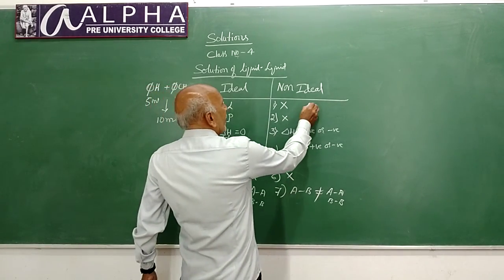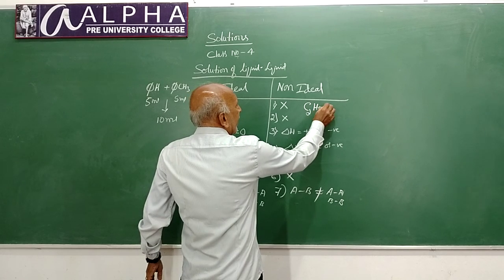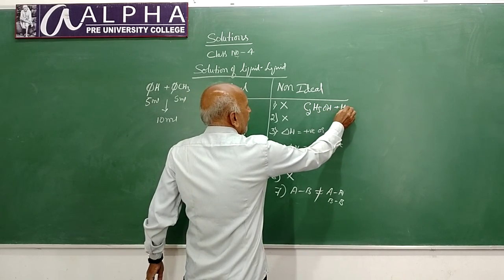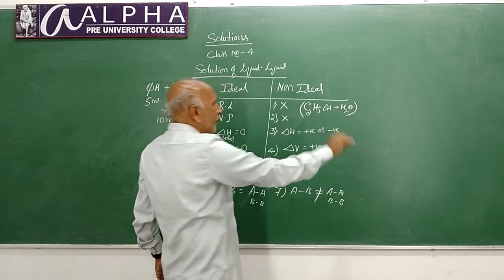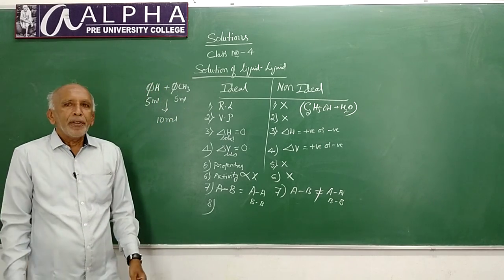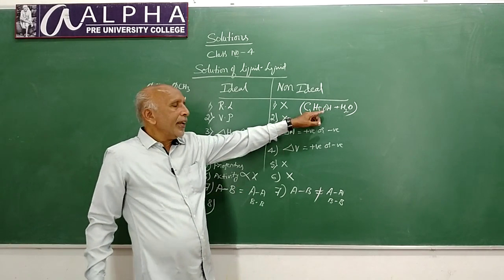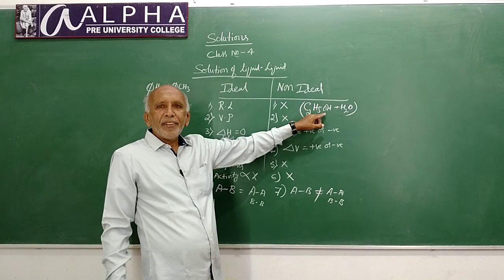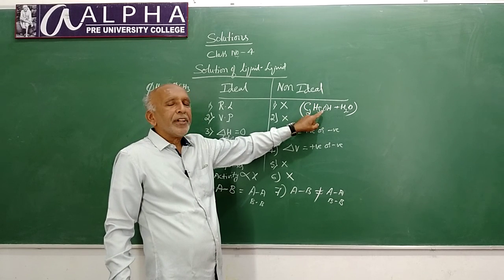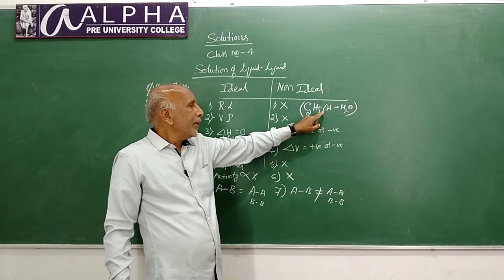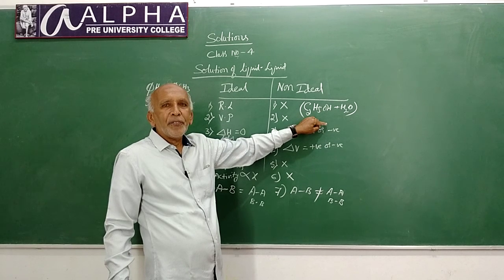Ethyl alcohol and water is an example of a non-ideal solution. From the mixture of ethyl alcohol and water, you can't separate pure ethyl alcohol by fractional distillation.